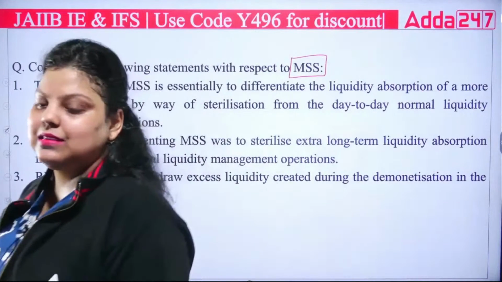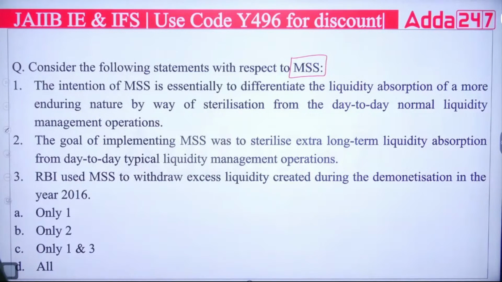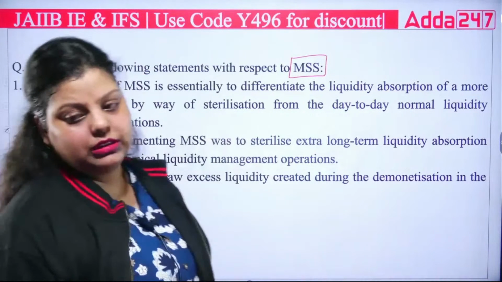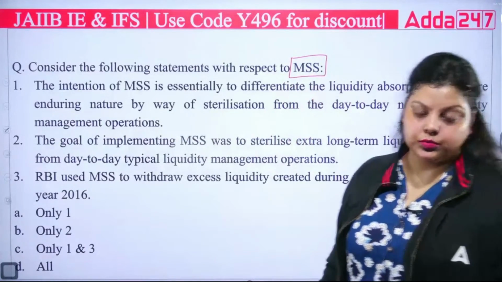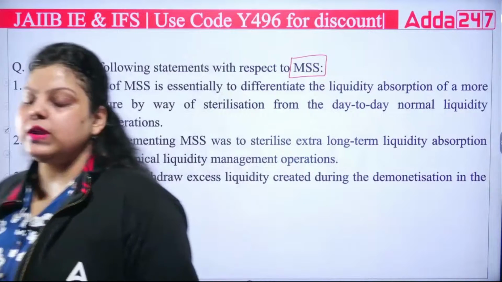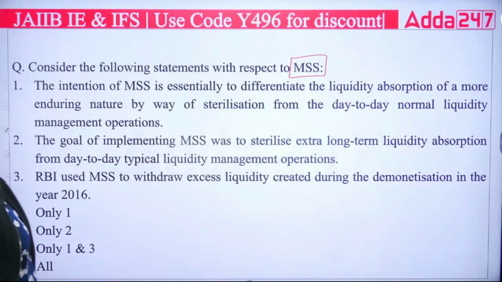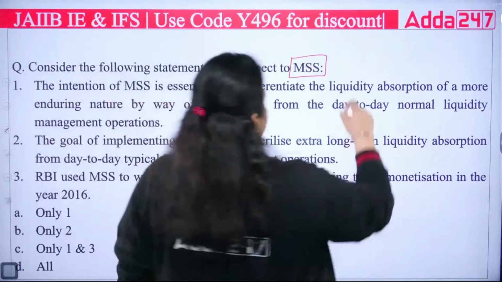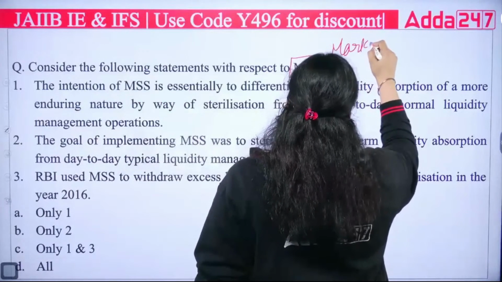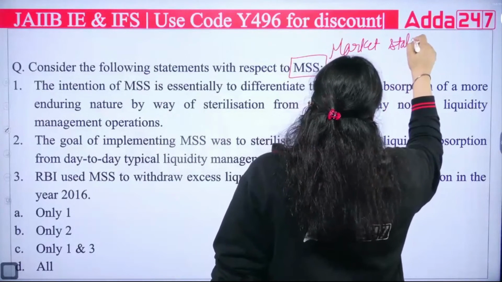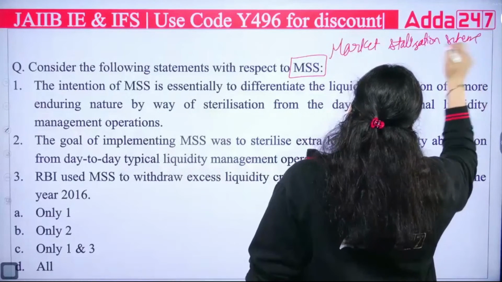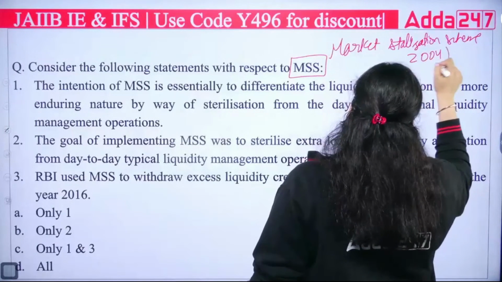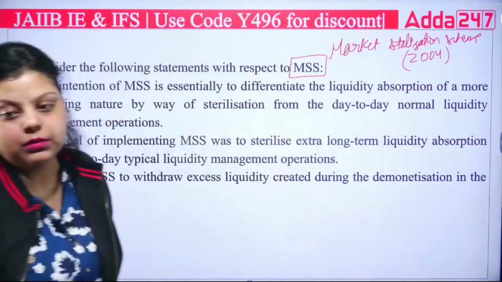It is market standing stability, market stability scheme, marginal stability scheme. Okay, what about the rest? MSS we have covered in monetary policy, that is market stabilization scheme, which was introduced by RBI in the year 2004 to control the liquidity of the market.